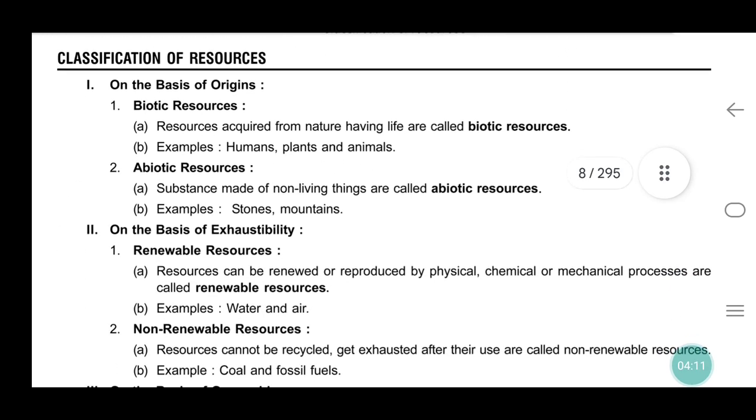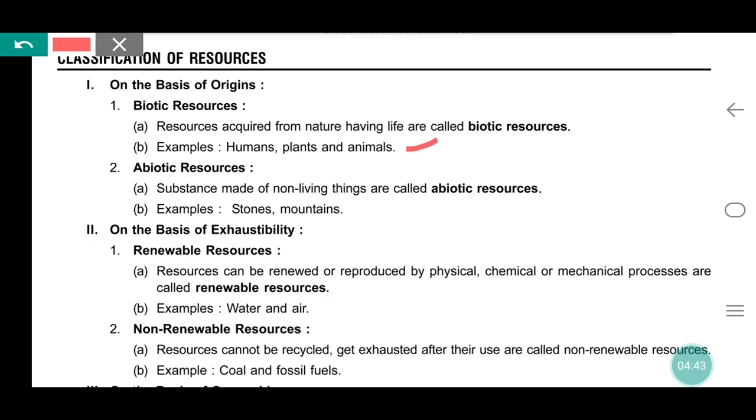Now the classification of resources on the basis of origin: biotic resources and abiotic resources. Resources acquired from nature that are living are biotic resources, for example humans, plants and animals.